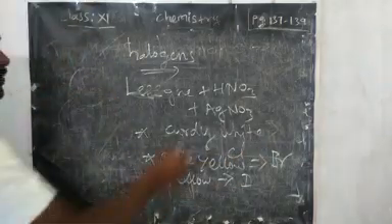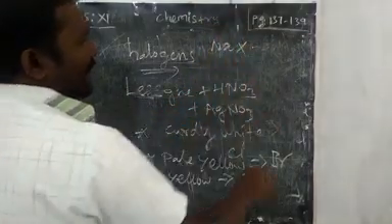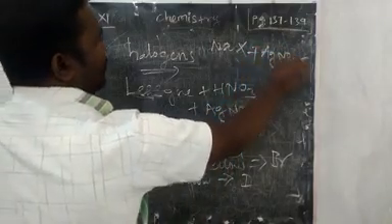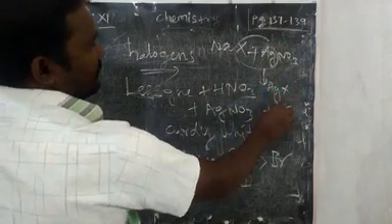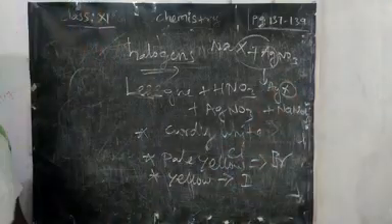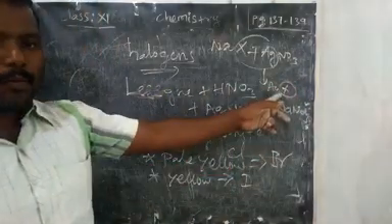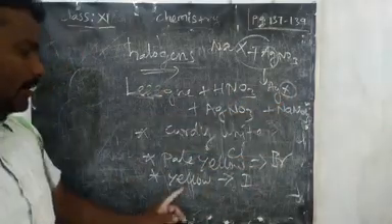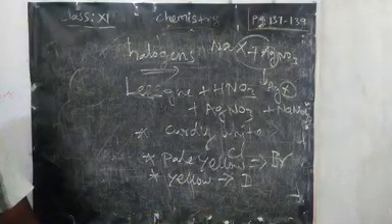What type of reaction may take place? That sodium halide is reacting with silver nitrate. This silver halide, AgX, will form with NaNO3. Here X may be present. First one, chlorine will form a white color. Second, AgBr formed means pale yellow color. Iodine, AgI, means it will form a dark yellow color, right?